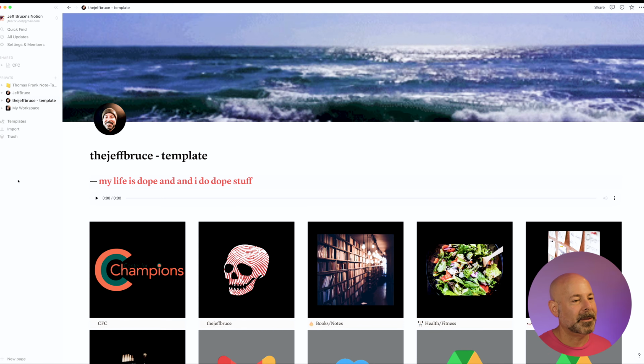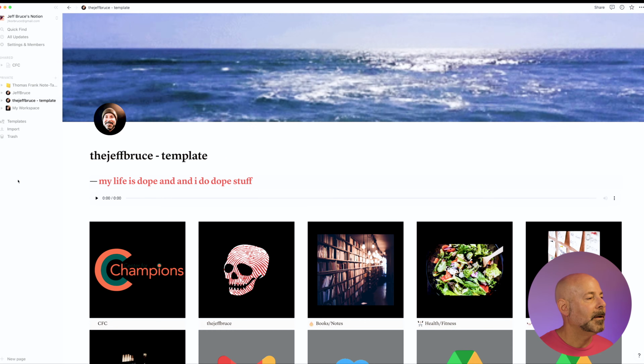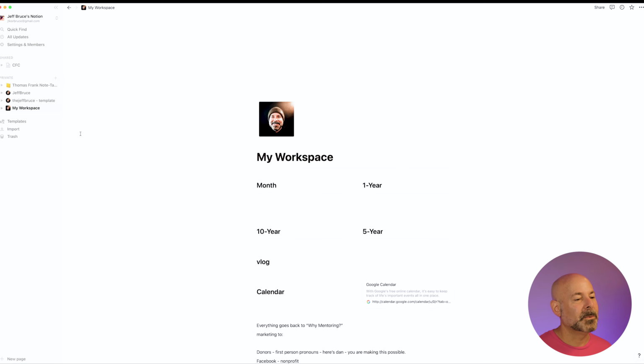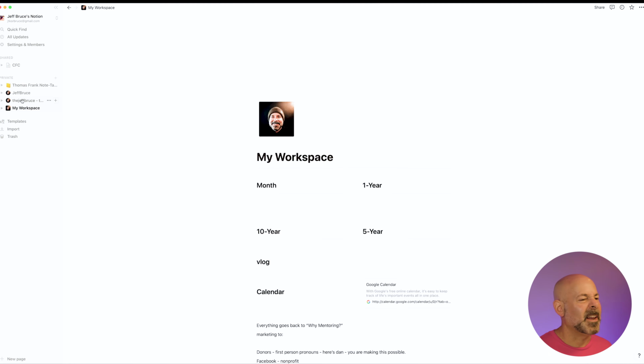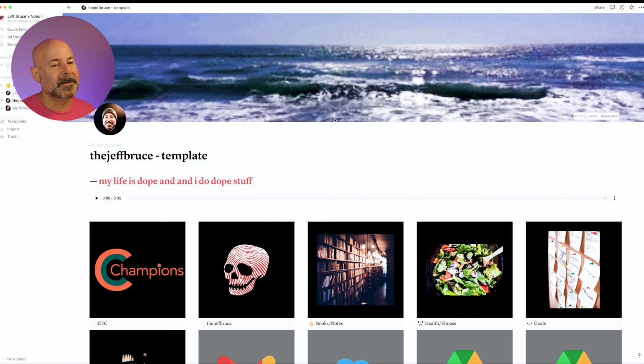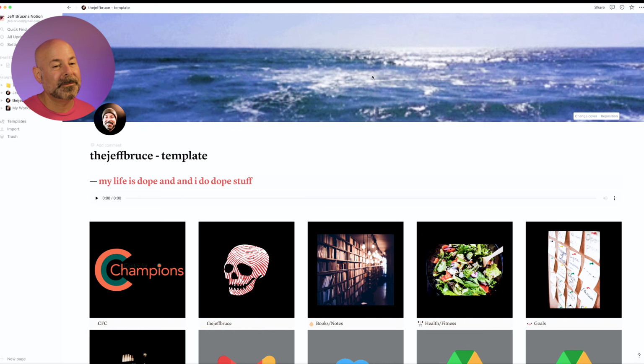I just took off some of the things that are more personal for me. And then this workspace right here, this was my original Notion. You can see it's kind of bland. So I just kept it for now in case I need to refer back to it at some point. But the first thing is that you can put GIFs in here for your cover.